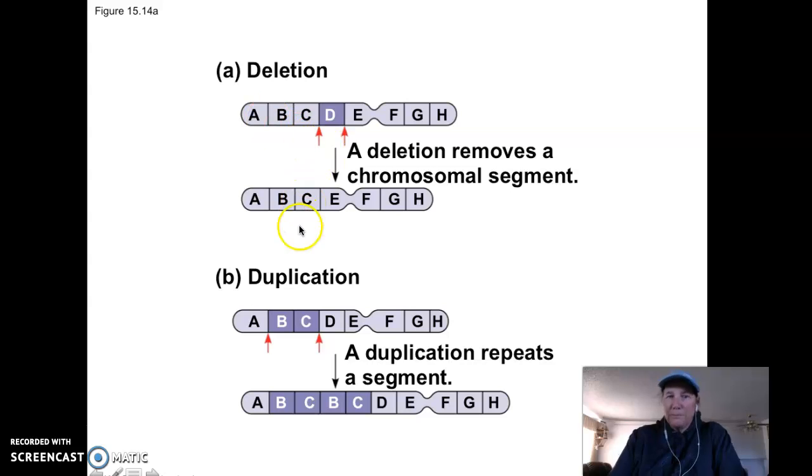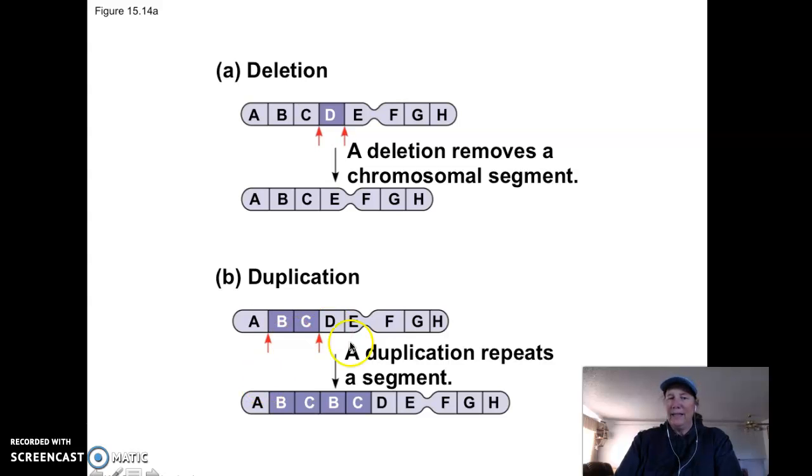So here, deletion. During meiosis, a piece is missing, and there are a lot of disorders with this. My youngest daughter has a deletion problem. She has something called Prader-Willi, where she's missing part of her chromosome 15. So A, B, C, E, we're missing D, and you can see the chromosome is shorter because it's missing a piece. Duplication, look at A, B, C, D, E, A, B, C, B, C. So this one's going to be longer because it's got extra information in there.